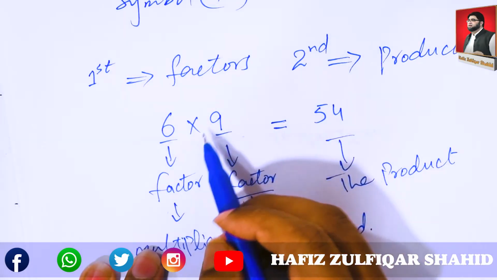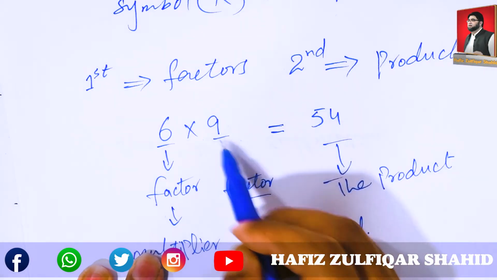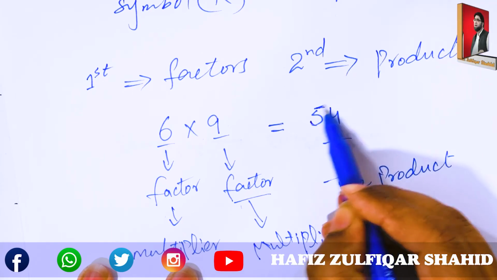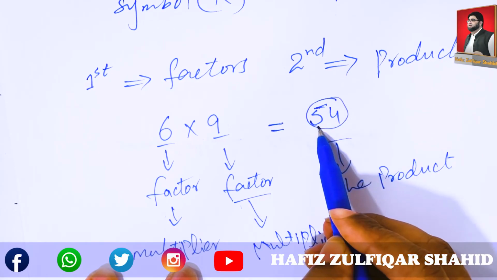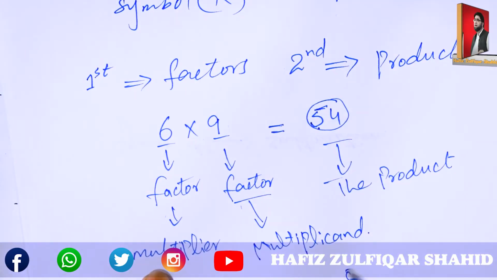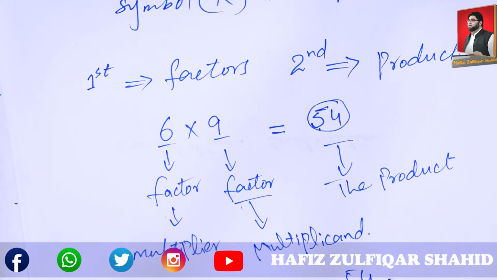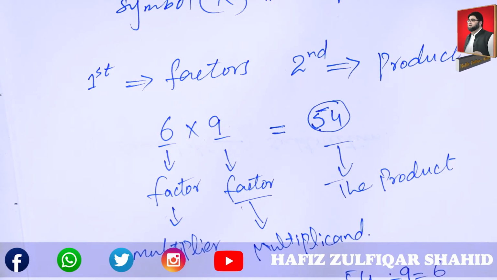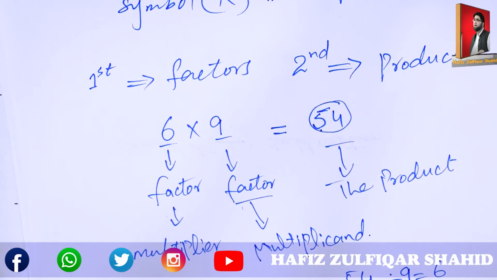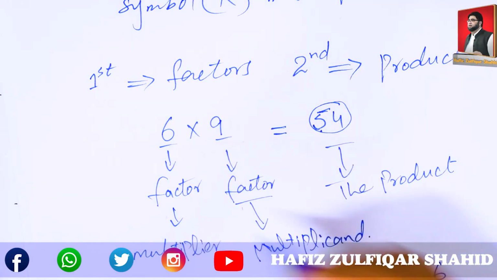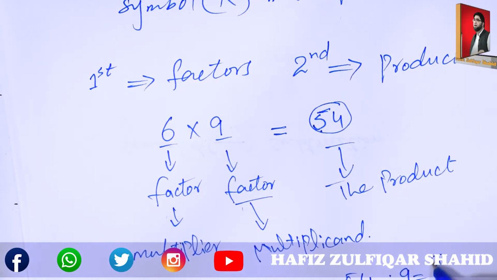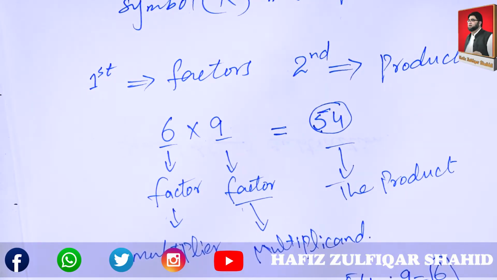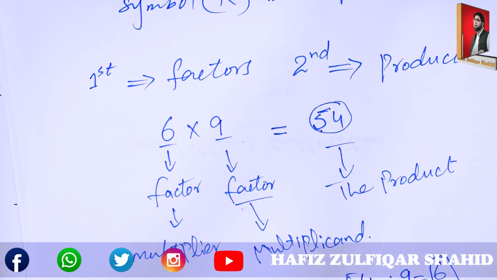It means, see, if we divide the product, for example we have 54, if we divide it by 9 we will get the answer 6, and if we divide it by 6 we will get the answer 9, which are also those two numbers that give the product 54. That is the third fact. For every multiplication fact there are two division facts.